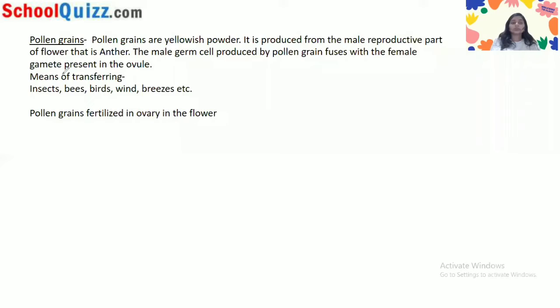Firstly, what is pollen? Pollen grains are a yellowish powder. Yes. It is produced from the male reproductive part of the flower, that is the anther. The male germ cell produced by the pollen grain fuses with the female gamete present in the ovule. Right? So how do pollen grains appear? They are yellowish in powder form. Now, it is produced from the male reproductive part of the flower, that is the anther.